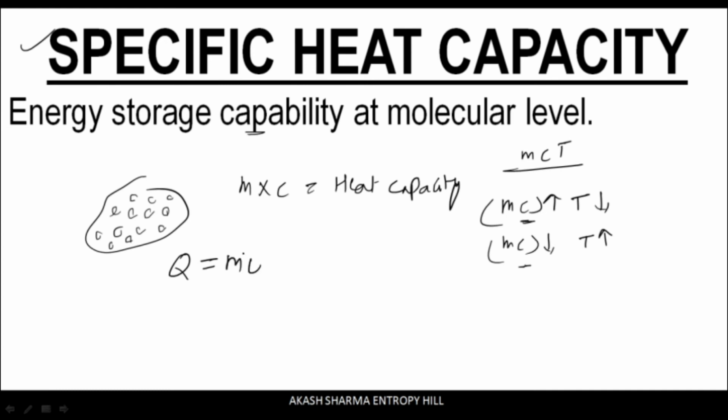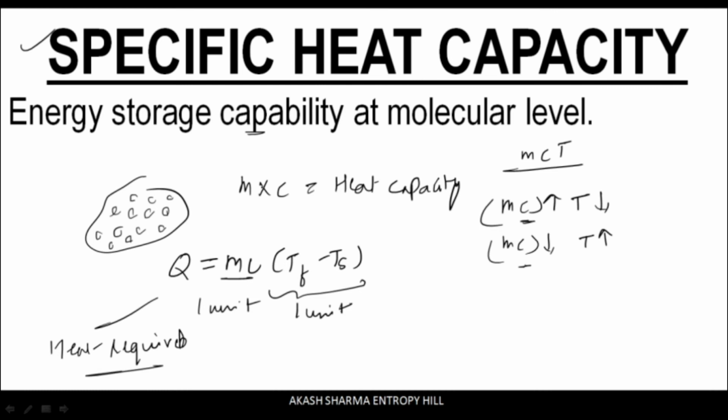That means that the specific heat capacity represents that unique value of heat required to raise the temperature of the object by 1 unit for 1 unit mass of the object. So the specific heat capacity is a unique value for every material that exists in this world.